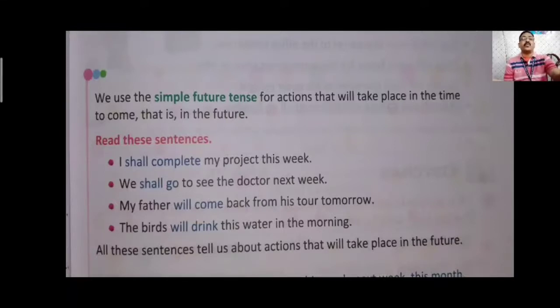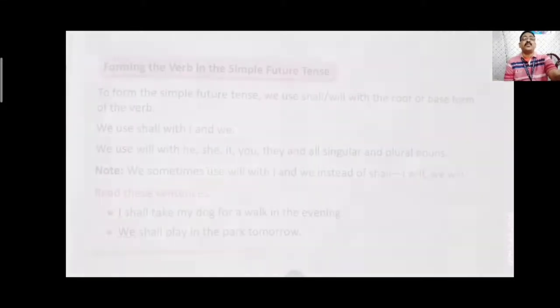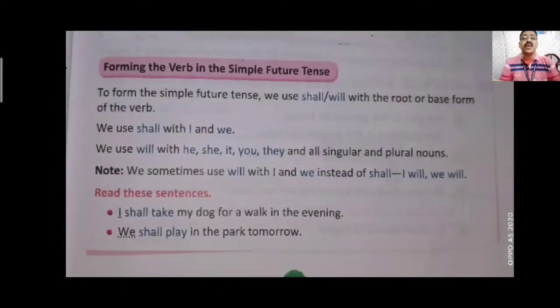And one more important thing, in future tense we generally use shall and will to show that the incident or the action is going to happen in the future time. To form the simple future tense, we use shall or will with the root or base form of the verb. We use shall with I and we.